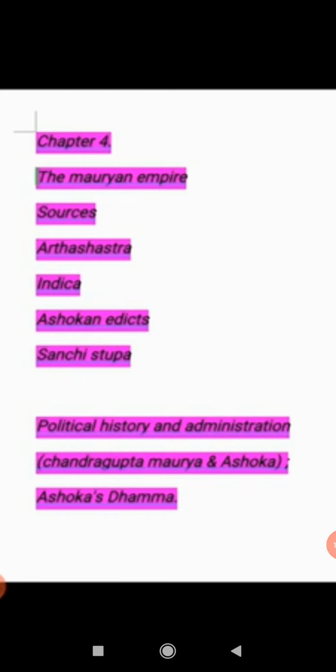Chandragupta Maurya had a wide network of spies in his empire. There were spies against spies, and on important matters, more than one agent was asked to collect information. Means every spy also had spies. Means whatever information is given by a spy, that should be correct. So that was a wide network of Chandragupta to observe the condition of his kingdom.